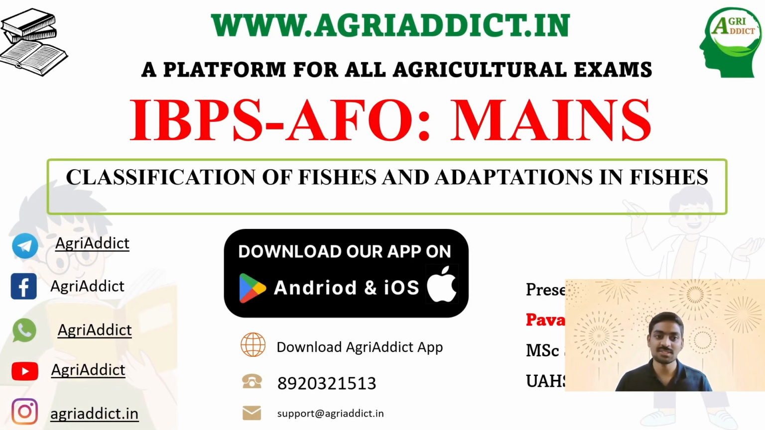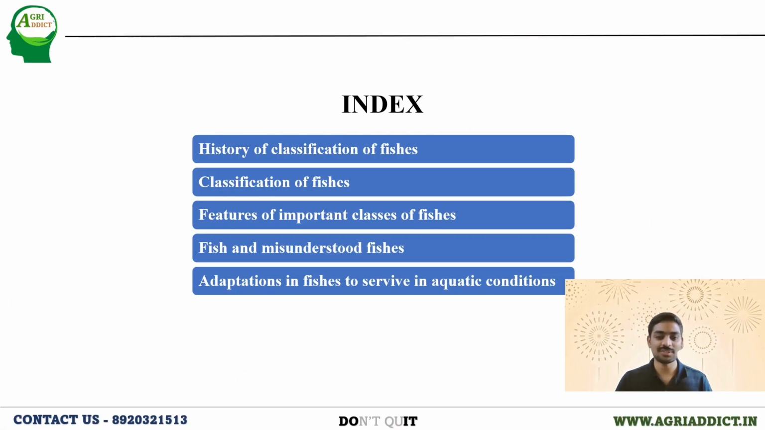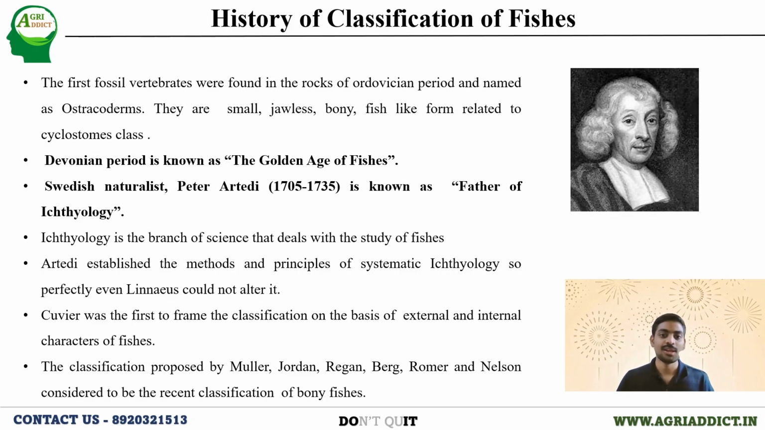As I told, today we'll be discussing the classification of the fishes and adaptations in fishes. We'll start with the history of classification of fishes, and next we'll learn the classification of fish, the important classes of fish, and the misunderstood fish. There are some animals which we misunderstand as fish, but actually they are not fish. They belong to some different groups. We will study them also, and then we will study the adaptations that help the fish to survive in aquatic conditions. I hope you are clear what we will be learning in this session. Let us start the session.